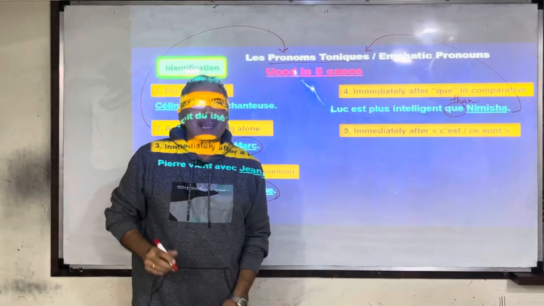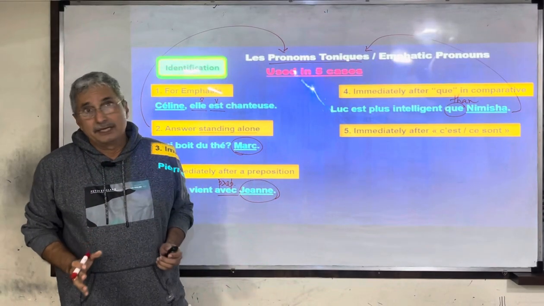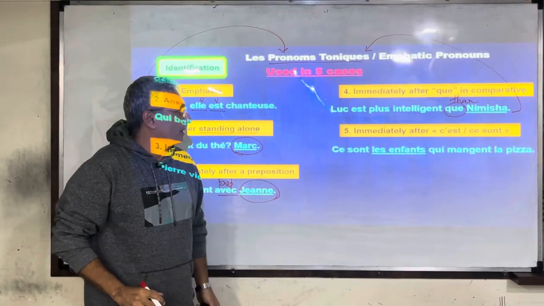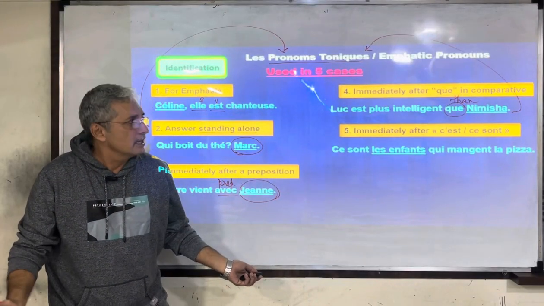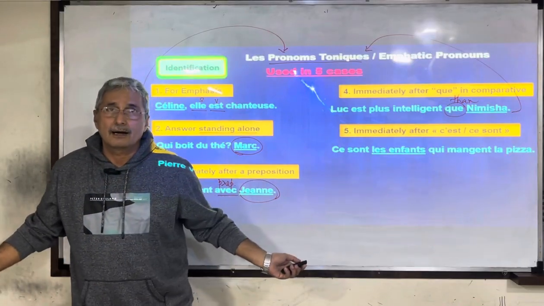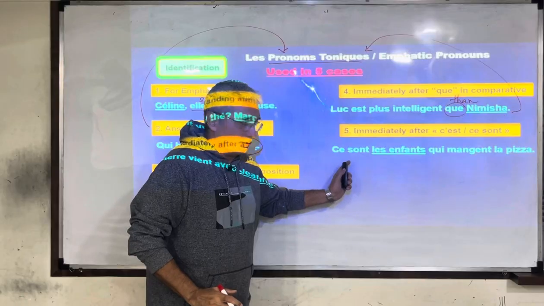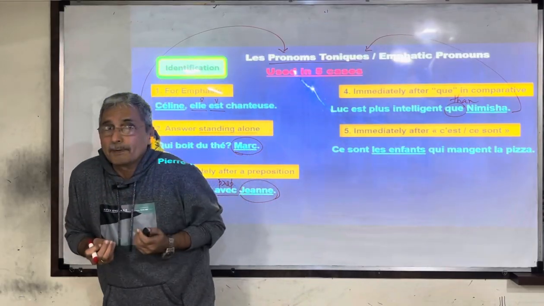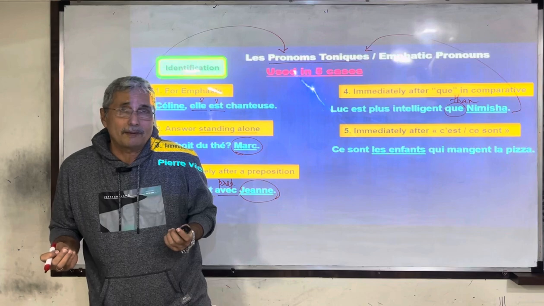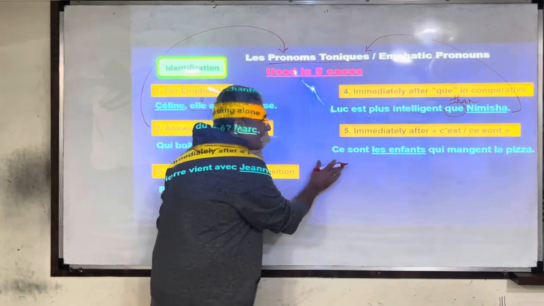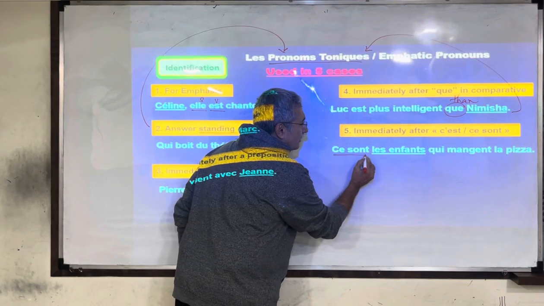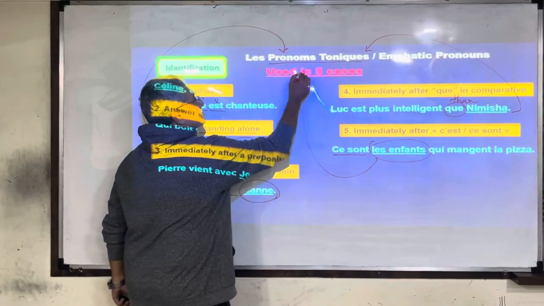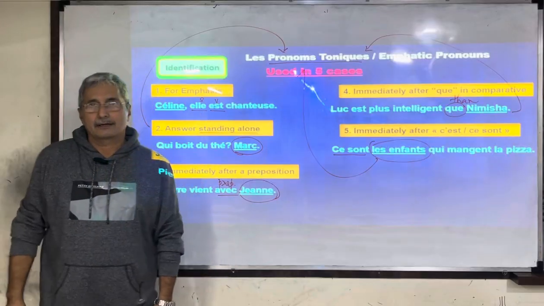Which brings me to my last use that we need to know. Immediately after c'est and ce sont. Let's take an example. Ce sont les enfants qui mangent la pizza. Ce sont, they are the children who are eating the pizza. Why not the old people? But that's not important. Right now, immediately after ce sont, that means les enfants will be replaced by a pronotonic.